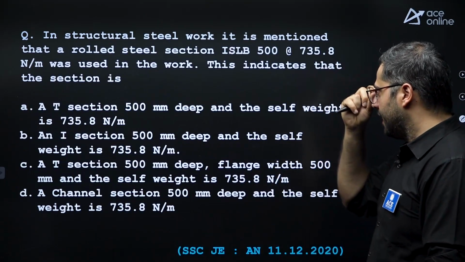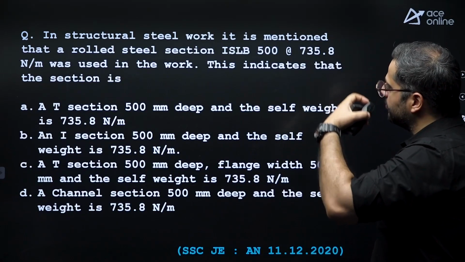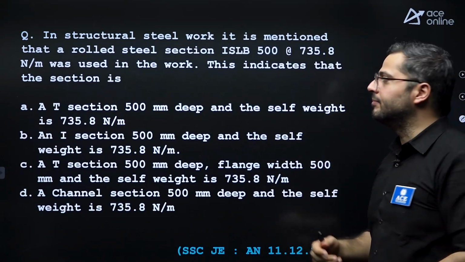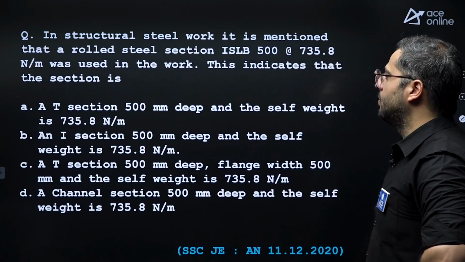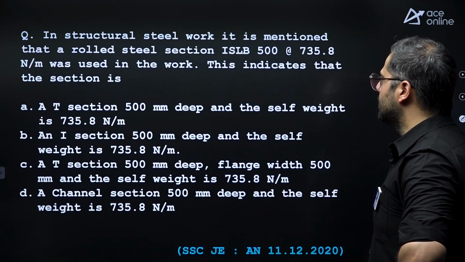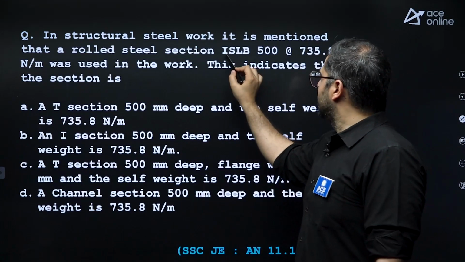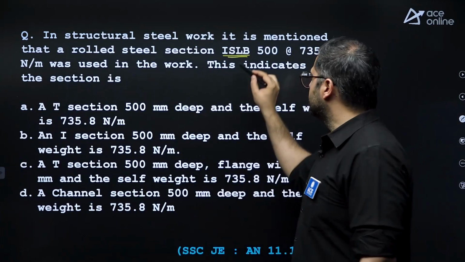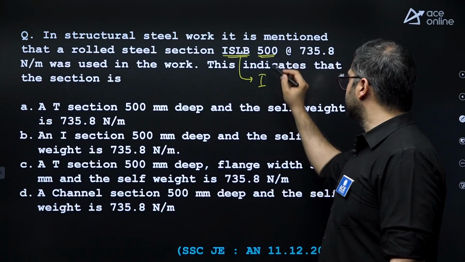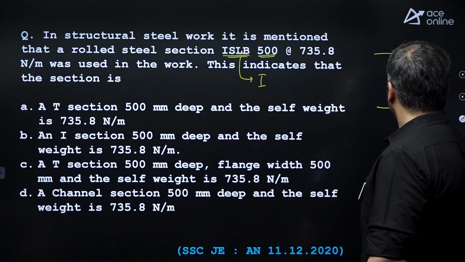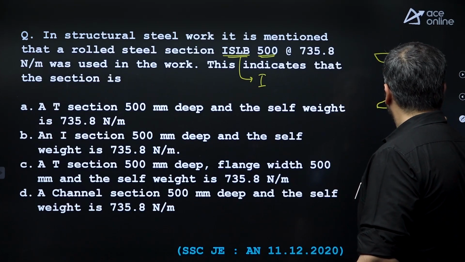Next question. In structural steel work, it is mentioned that ISLB, what is ISLB? Indian Standard Light Beam, 500 at the rate 735.8 Newton per meter was used in work. It indicates that the section is, so ISLB, all the beam sections are I-shaped sections, and this represents the depth of the I section, right?